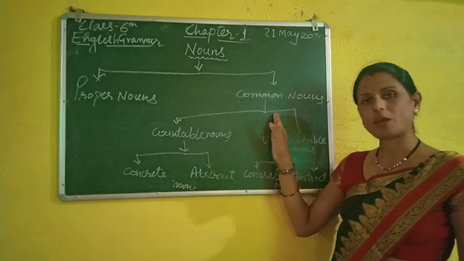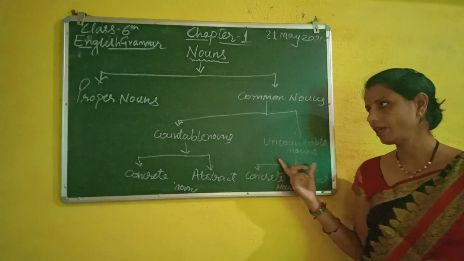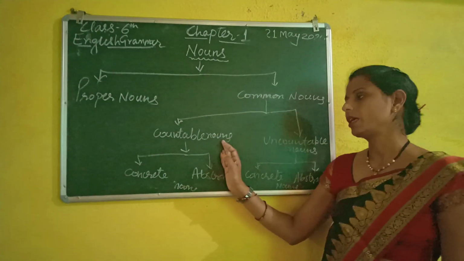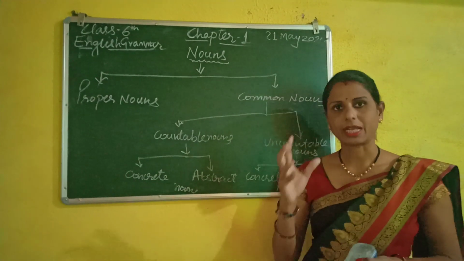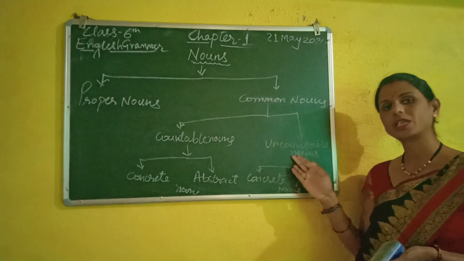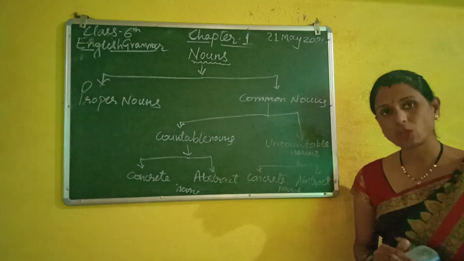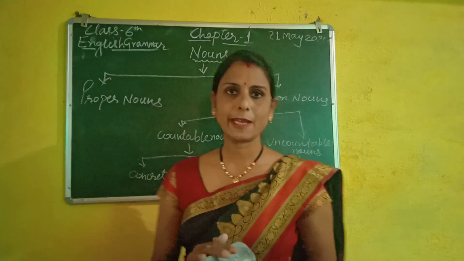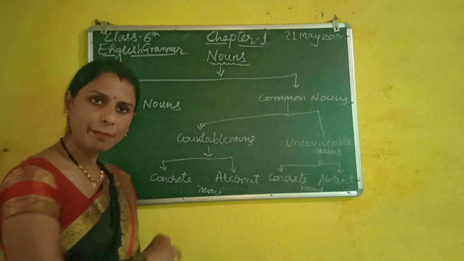Then under the common noun there are two types, countable nouns and uncountable nouns. Countable nouns, as the name shows, are nouns which we can count, जिन्हें हम गिन सकते हैं. And uncountable nouns are the nouns which we cannot count, जिन्हें हम नहीं गिन सकते. For countable nouns you can write books, copies, blackboards, boys, girls. You can count them.